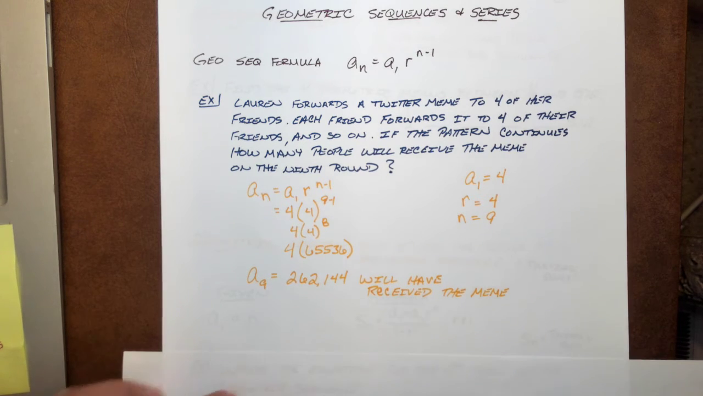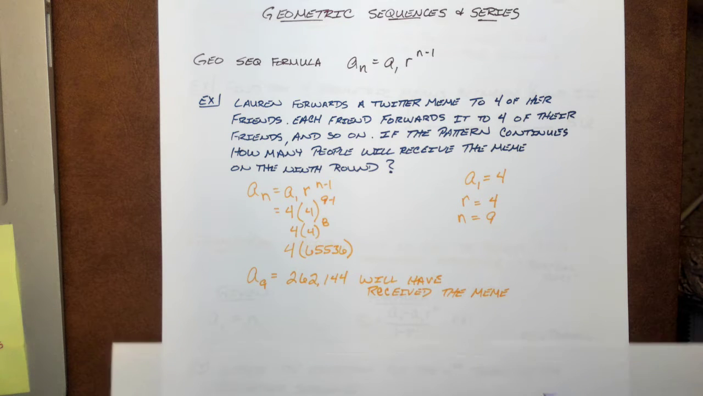So, you get those chain letters or chain text messages: send this to so and so many people, and everybody does that. In just 9 rounds of doing that, that's how many people have received it, been affected by it, so to speak.